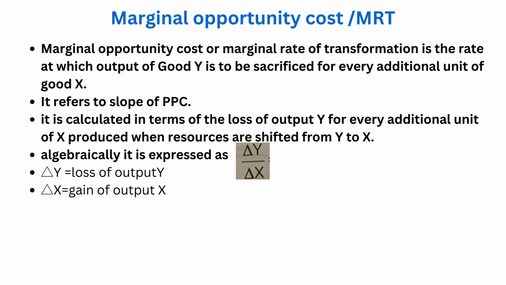And how is it calculated? It is calculated in terms of the loss of output Y for every additional unit of X produced when resources are shifted from Y to X. What is its formula? Its formula is delta Y upon delta X, where delta Y equals the loss of output Y and delta X equals the gain of output X.